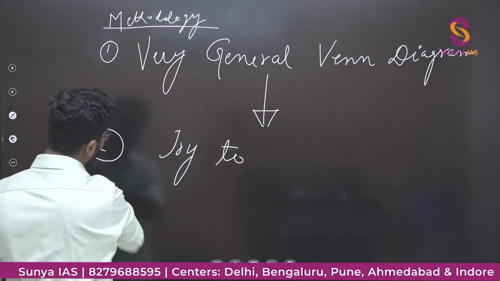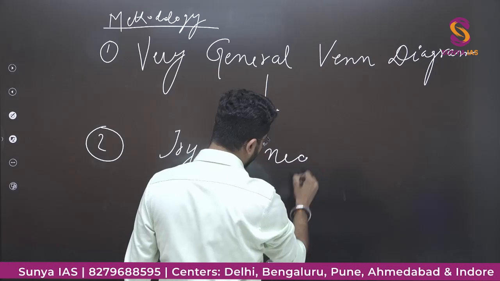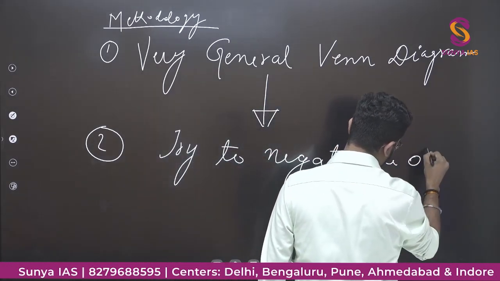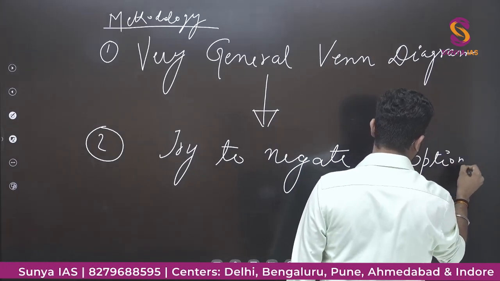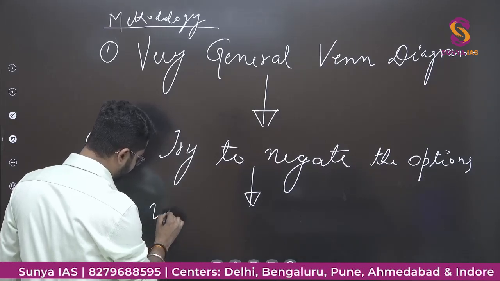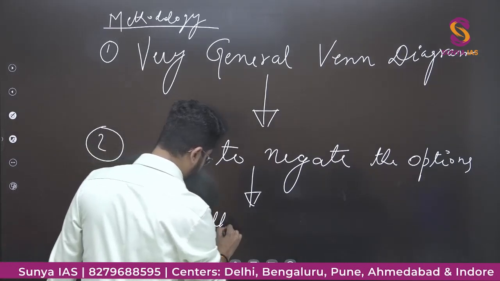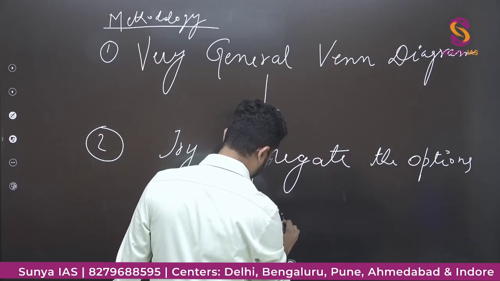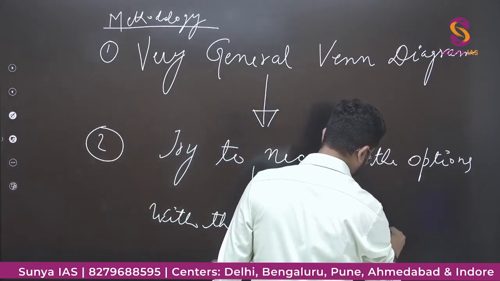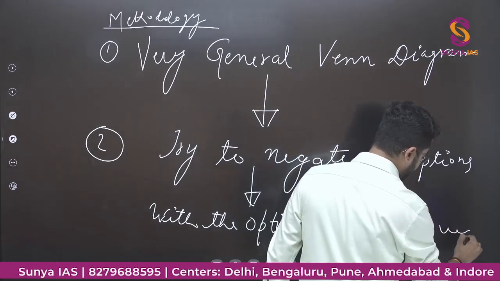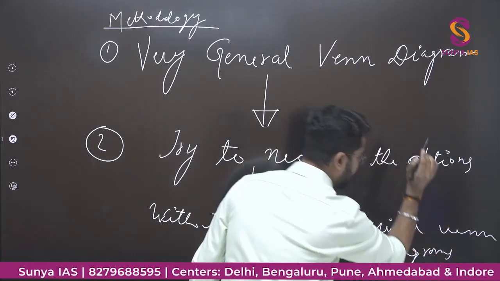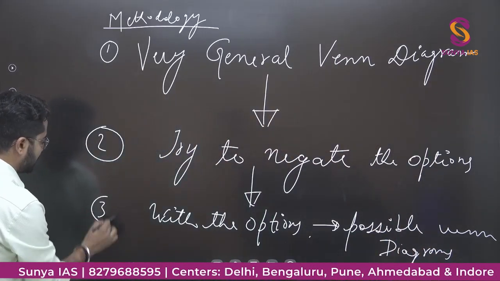And then the second step is try to negate the options, and at the end, with the options you look for other possible Venn diagrams. So this is a three-step process.